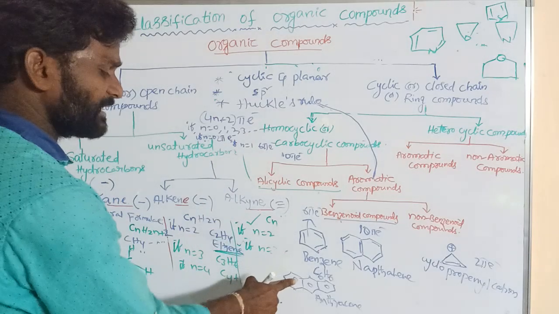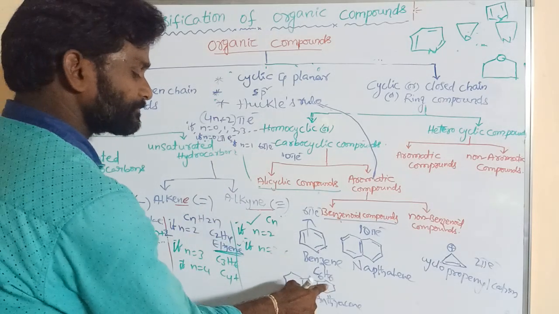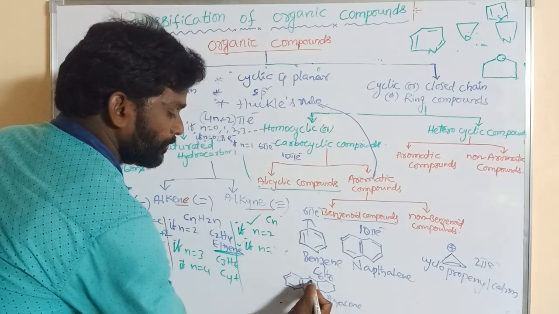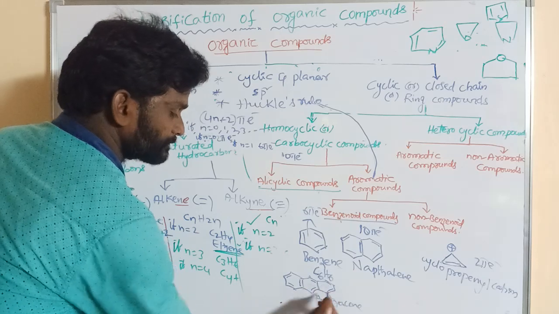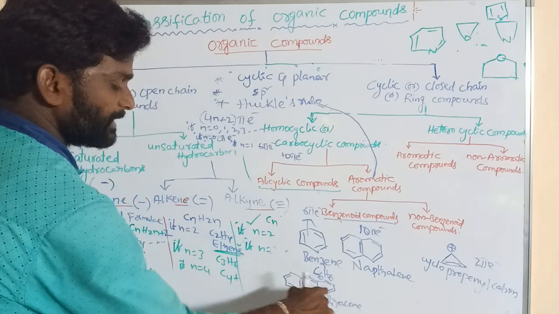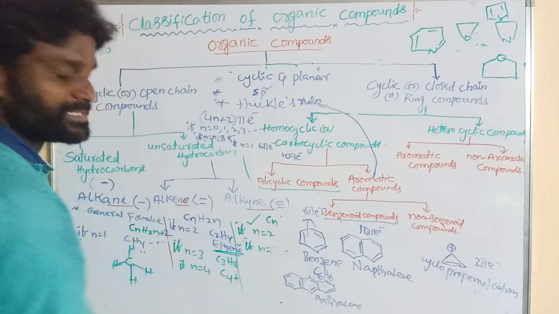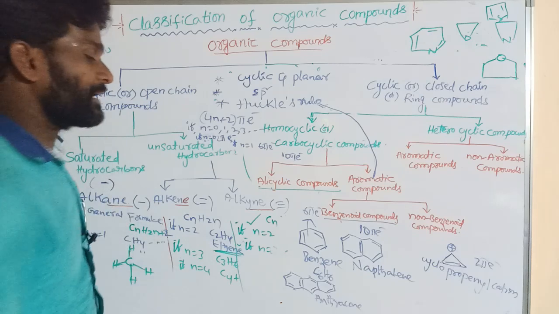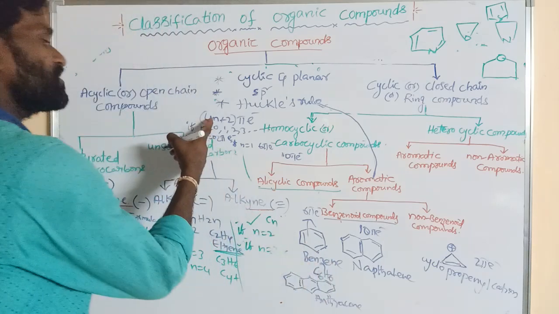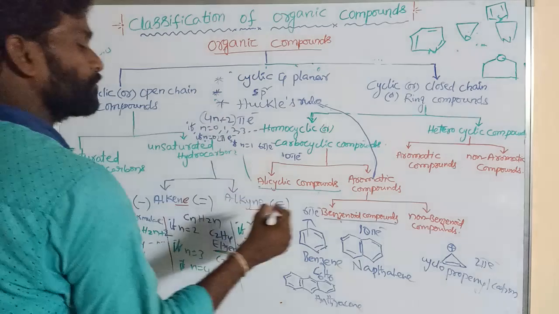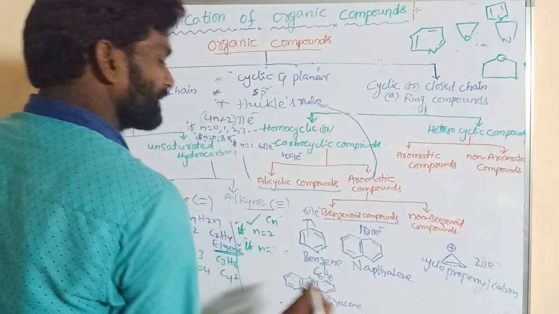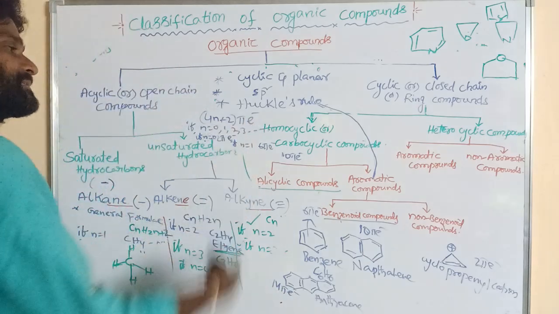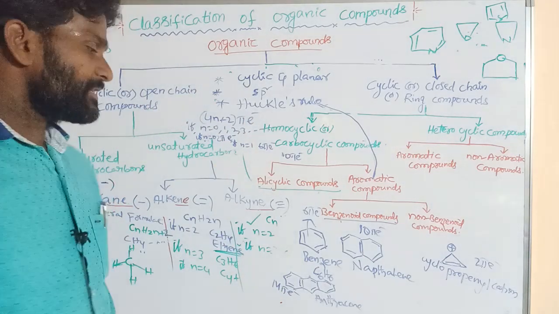Here also, anthracene contains 7 pi bonds. 1, 2, 3, so 3 plus 4, 7 pi bonds. Each pi bond contains 2 electrons. 7 twos are 14 pi electrons. 14 pi electrons means if n is equal to 3, 4 threes are 12 plus 2, 14 pi electrons. That obeys Huckel rule.